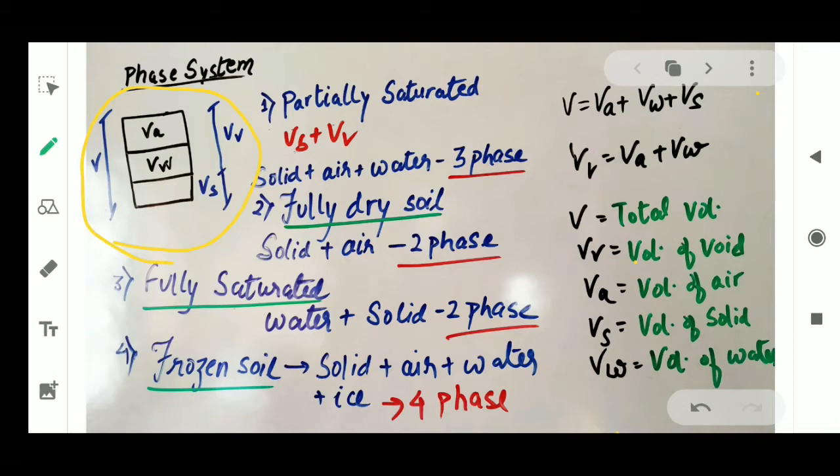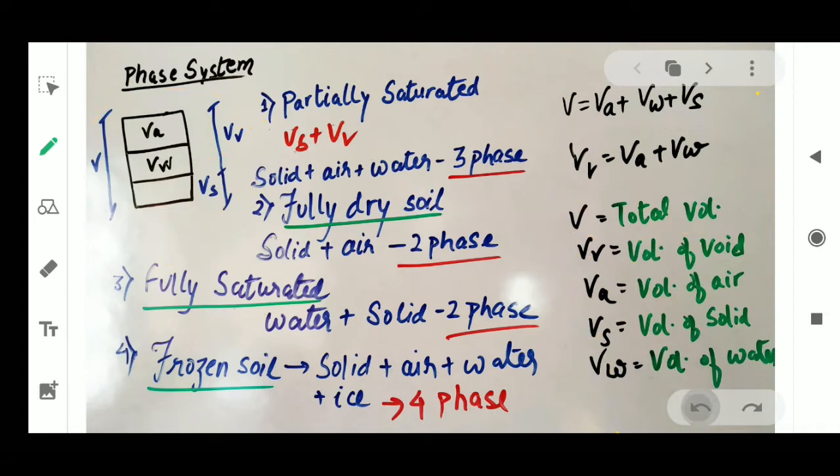So to understand phase system, here what is Vs? Vs is volume of solid. What is Vw? Vw is volume of water. Va is volume of air, and Vv is volume of void. And what is the total volume? Then total volume is V, right?